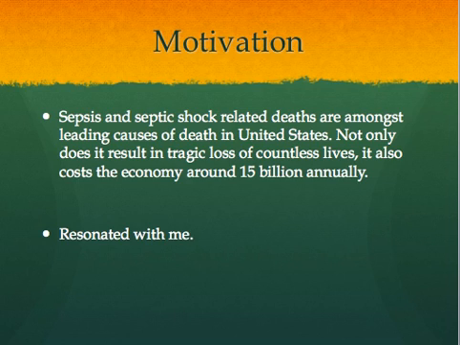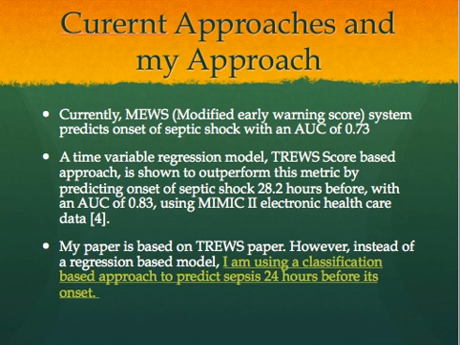Before I deep dive into the work that I did, I just wanted to point out that there are some works that have been done in this area. One of the models used is the MEWS approach, the Modified Early Warning Score System, which predicts the onset of septic shock with an AUC of 0.73. Another time-varying regression model called TREWS is a score-based approach, and it is shown to predict septic shock 28 hours before its onset with an AUC of 0.83, which is pretty high.